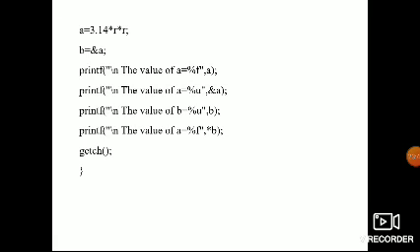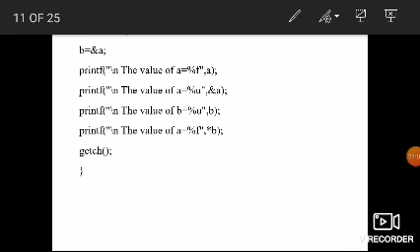And next, the value of a is star b. Star b prints the value at the address held in b. So at the b address 65526, the value is 12.56. The a value and the b value give the same output.